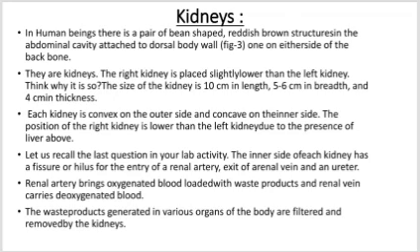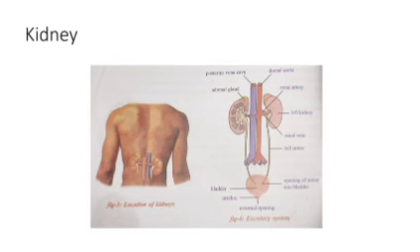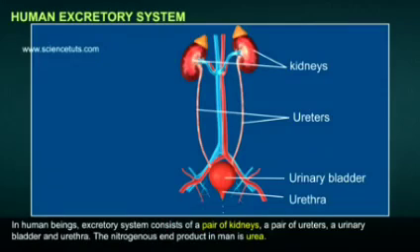Which vessel carries the oxygenated blood? The renal arteries bring oxygenated blood. Now we can see the excretory system video. The main nitrogenous waste product in man is urea.